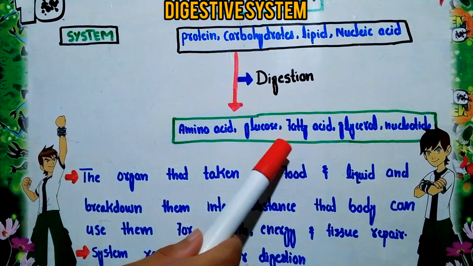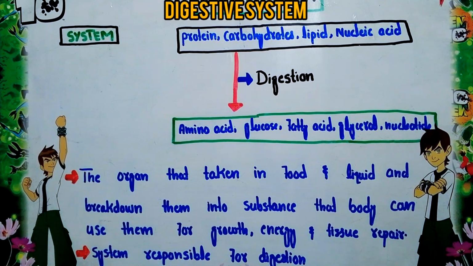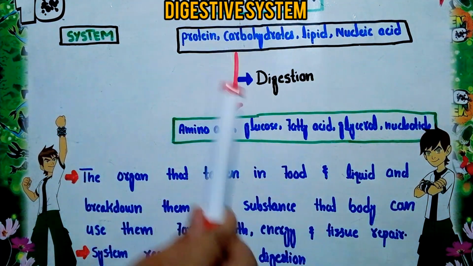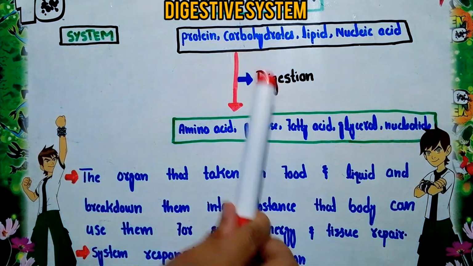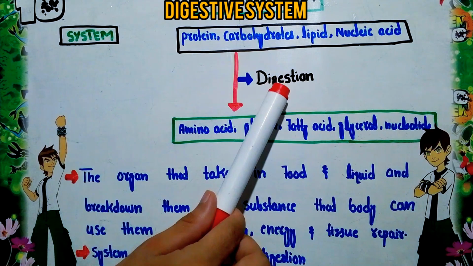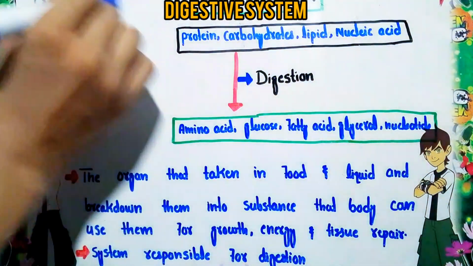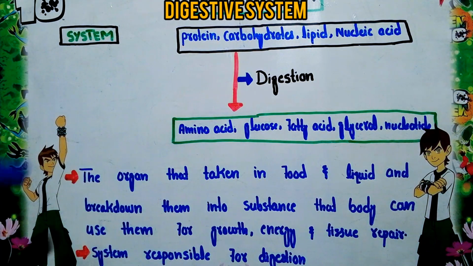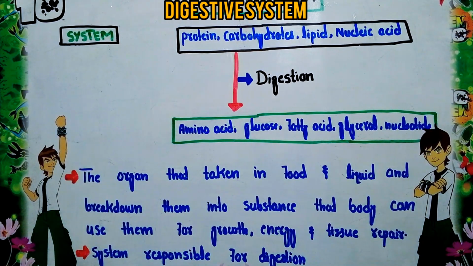So these monomers are again used by the cell. As a result they give us energy, and this energy is used in various types of activity in our bodies. Now this process in which large biomolecules are converted into their monomers is called digestion, while the system responsible for the process of digestion is called the digestive system. A system is basically a group of organs that perform a particular function. This is called a system, but here we are concerned with the digestive system.